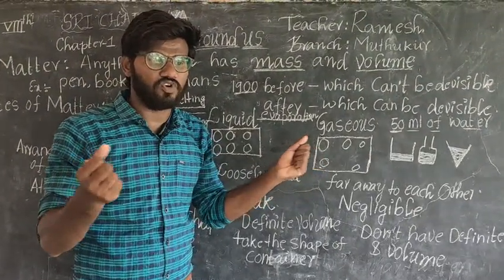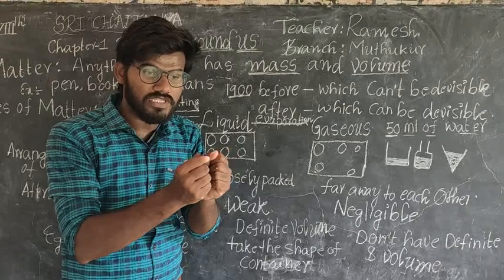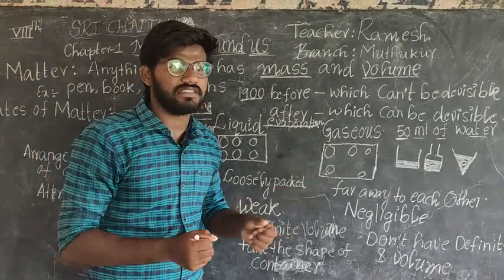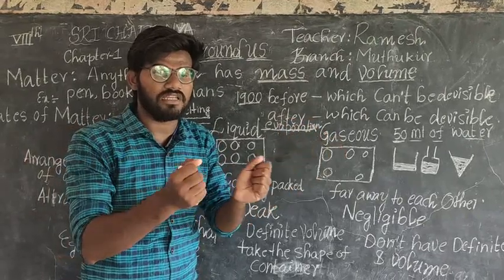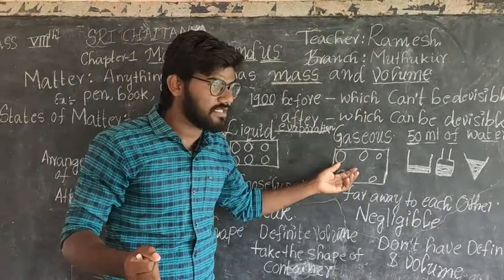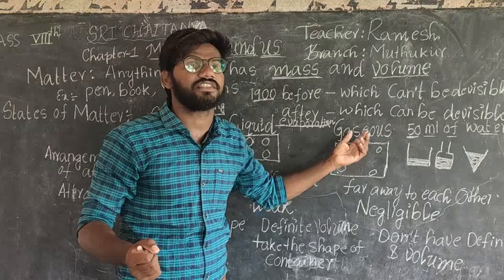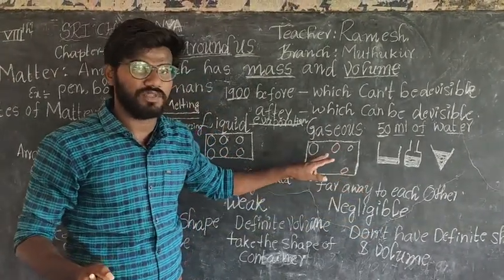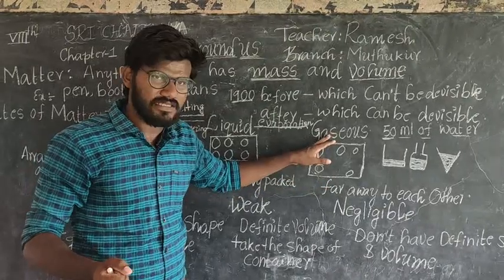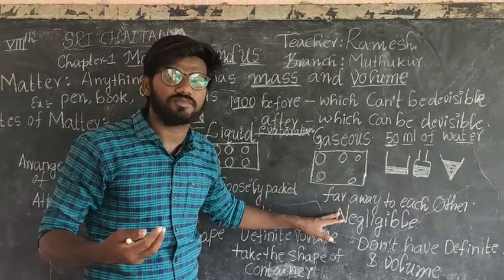Because if the attraction is more, they are attracted closer to each other. But in gases, they have so much distance between the atoms. That's why they are not attracted. So the attraction between the atoms in gases is very, very negligible.